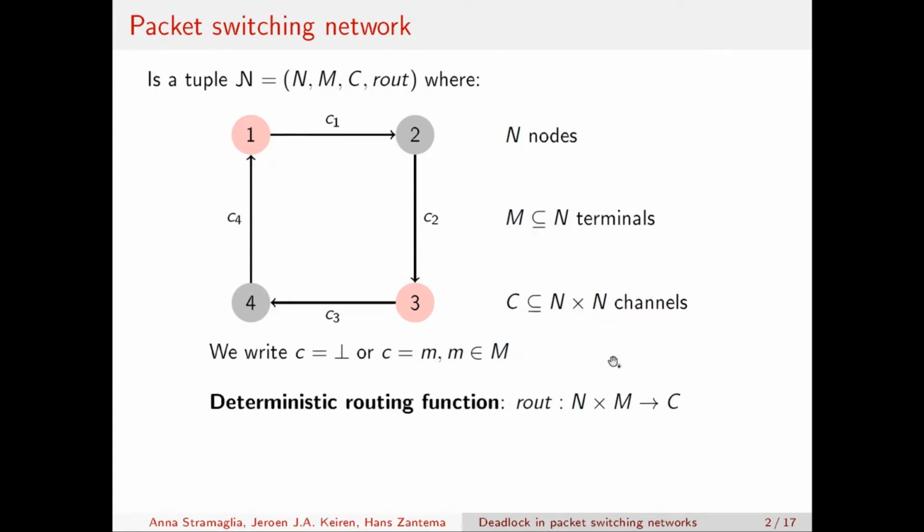In this work, we focus on deterministic routing functions, which are static routing functions. A function route determines in which channel to forward a message M that is in node N, so that it can reach its destination. We also define what a correct packet switching network is. A packet switching network is correct if every message in the network can reach its destination in a bounded number of steps. Here we indicate this bound with this k greater or equal to 0.